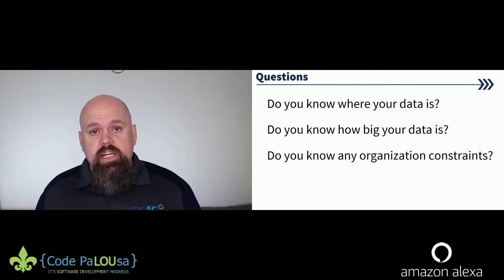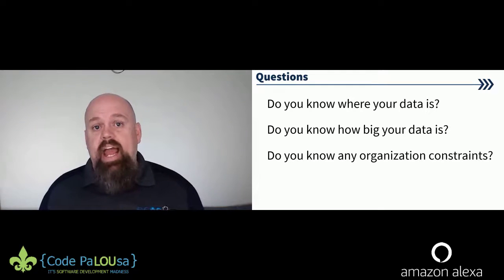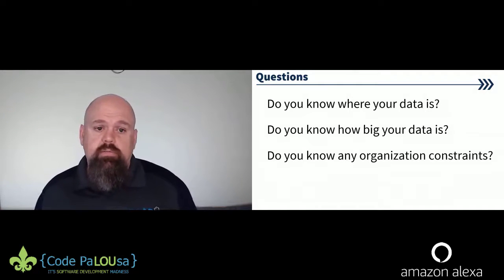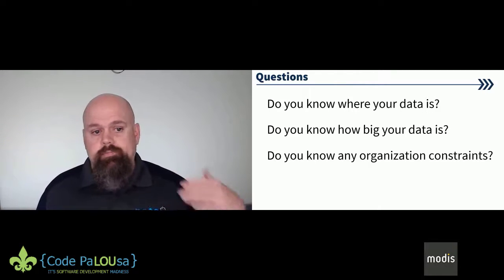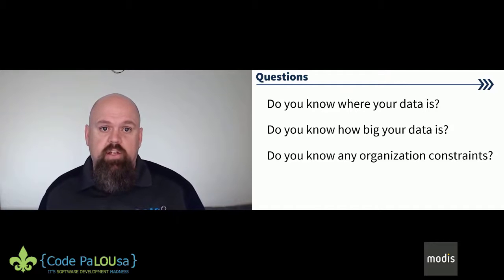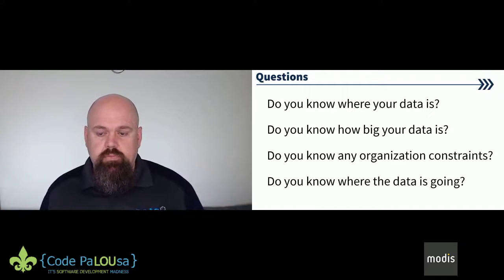So make sure that you understand any organizational constraints they might have. If you don't know, go ask. Go find your security teams, go ask your networking teams, go ask whoever, ask everybody under the sun. Do we have any constraints that we need to know about so we can adjust if necessary?